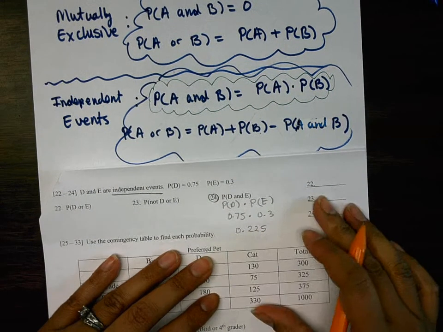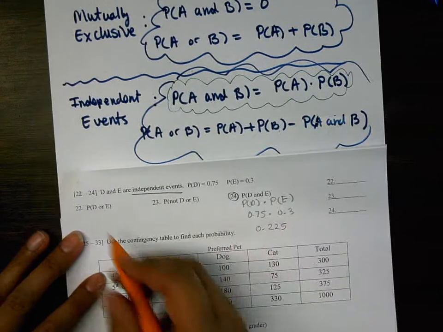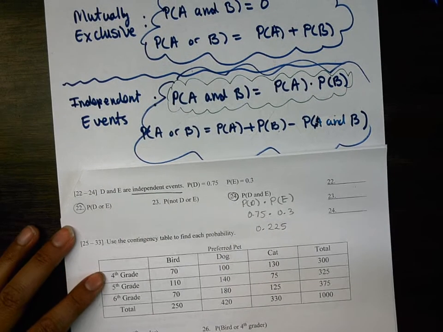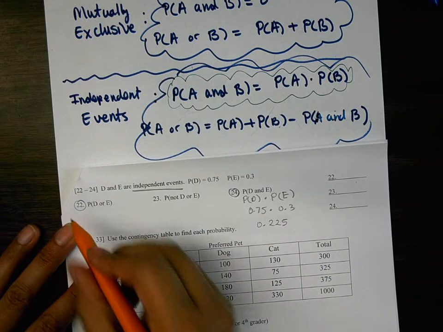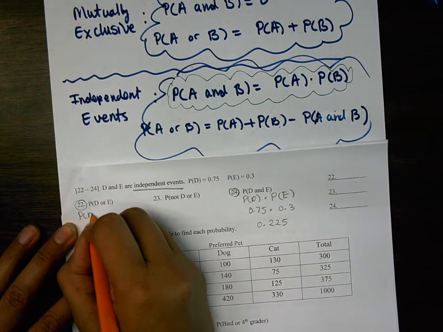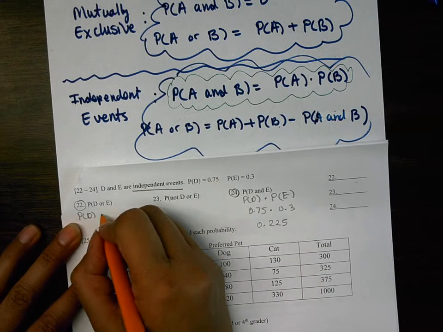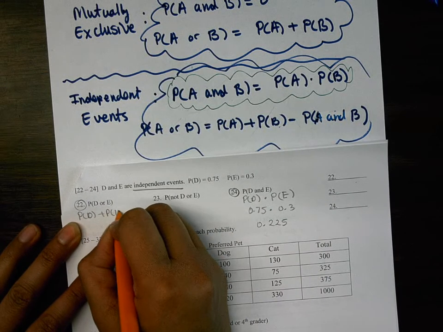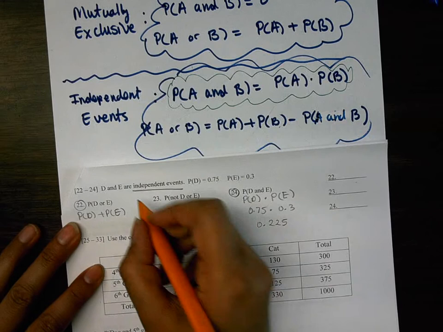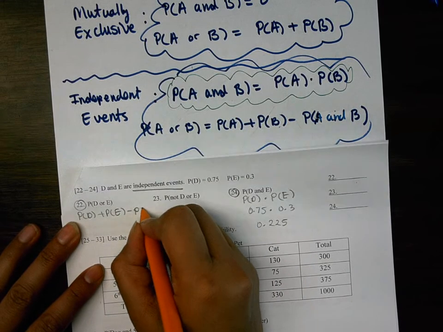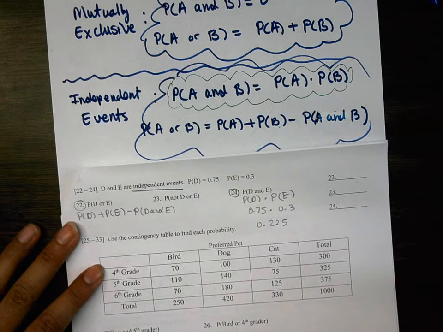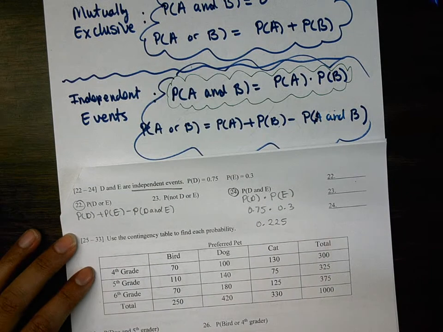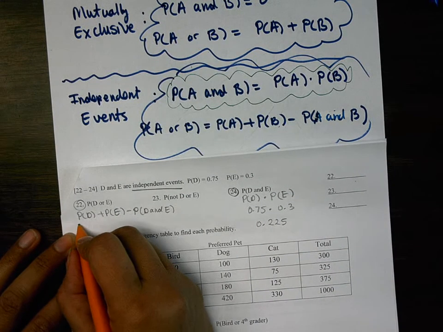All right. Next one we're going to do is 22. What is 22 asking? Not D or E. Oh, you're a step ahead of me. Oh, my bad. D or E. So what's the formula? P of D plus P of E, and because it's not mutually exclusive, we minus the overlap, P of D and E. All right, what's P of D? 0.75.